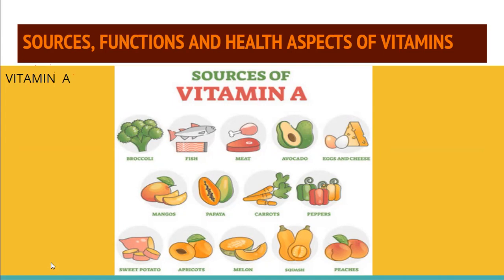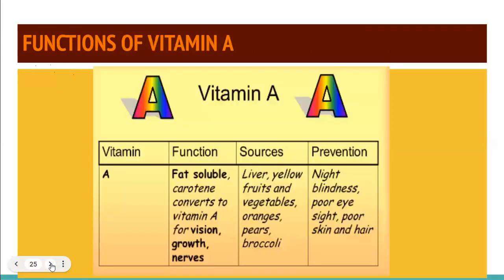Vitamin A is also there in carrots, which are a great source of vitamin A. Vitamin A is necessary for our eye health, the health of our retina. Your eyes will become sharper, the eyesight will become sharper, if you are taking enough quantity of vitamin A, the required quantity.